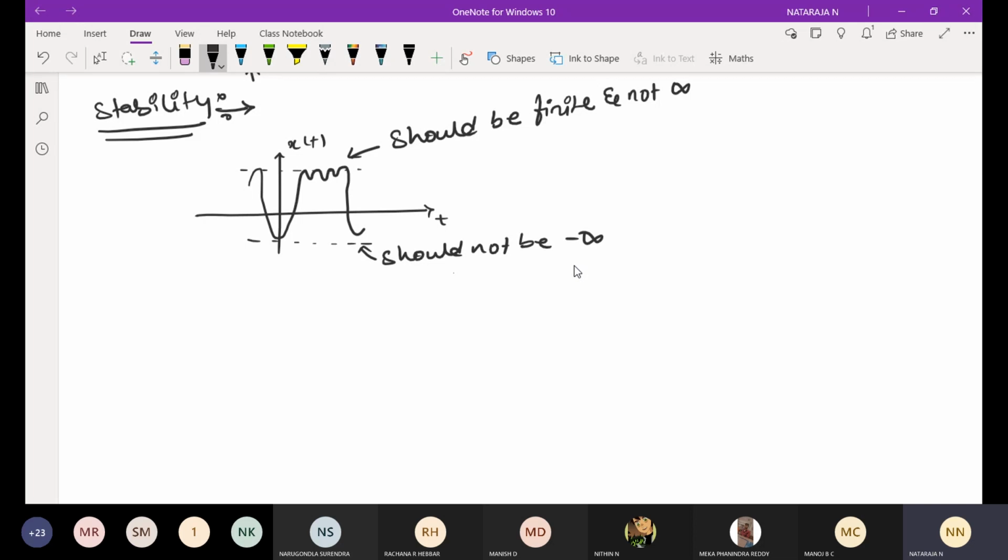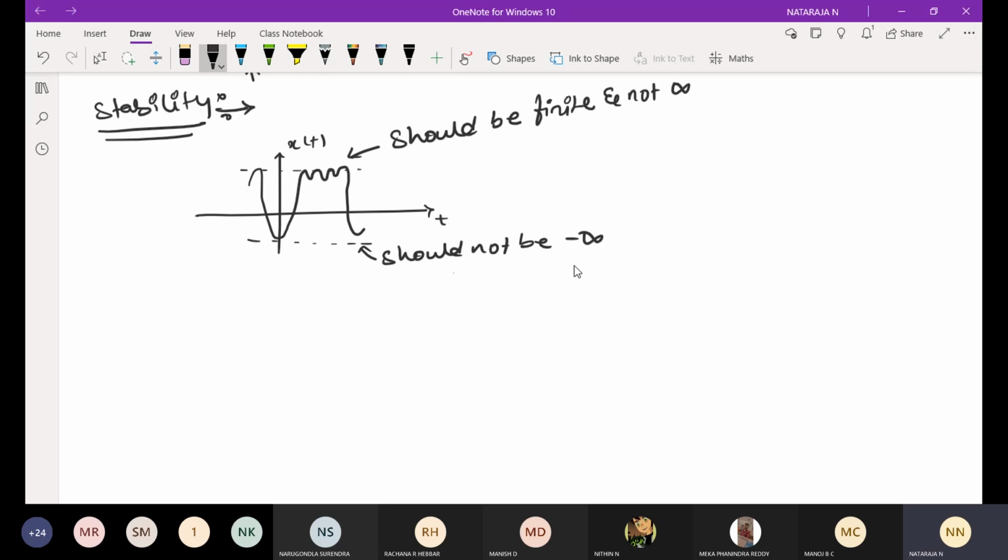Then only the system is stable. If the amplitude reaches infinity, it will not be a stable system. Whenever the input is given, the output should be bounded as well as the input being bounded. Then only can we call it a stable system, or else it is unstable.